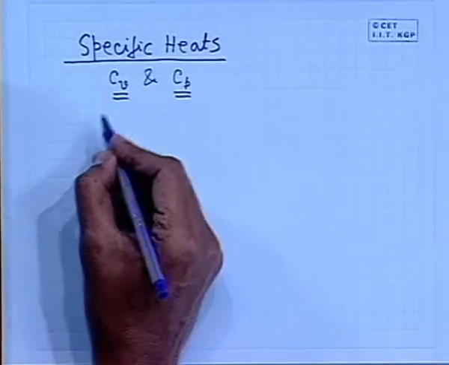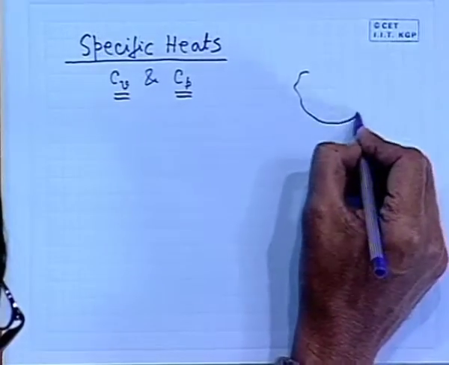We know the specific heat at constant volume is defined as the infinitesimal amount of heat added to a closed system at constant volume to raise its temperature by an infinitesimal amount delta T, then this ratio del Q by del T is the specific heat. Now, we will define this in terms of the system properties rather than the path functions Q and W. How do you do it? Let us start the definitions of specific heat.